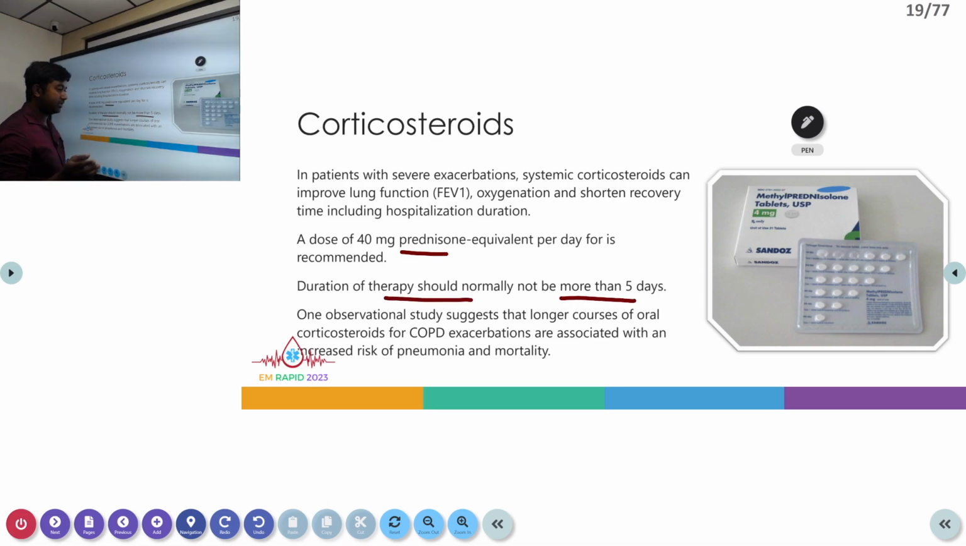Multiple studies have been conducted to assess the pros and cons of steroid therapy in this kind of patient, and some of them have shown negative effects in certain patients. One observational study suggested that longer courses of oral steroids can predispose the patient to pneumonia or even increase mortality. So whenever we use them, preferably give them for less than 1 week.